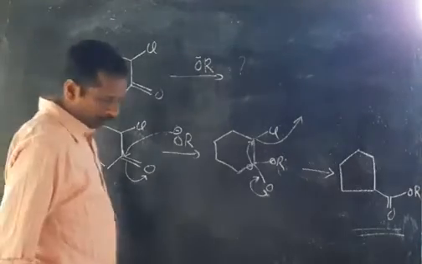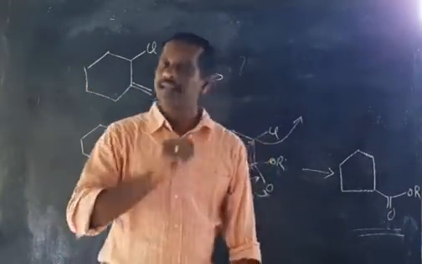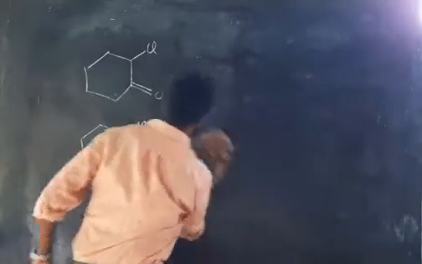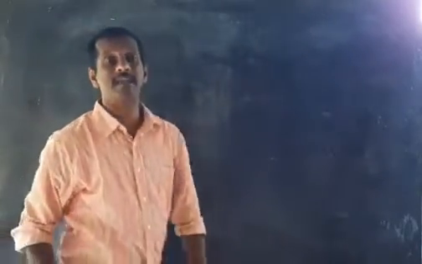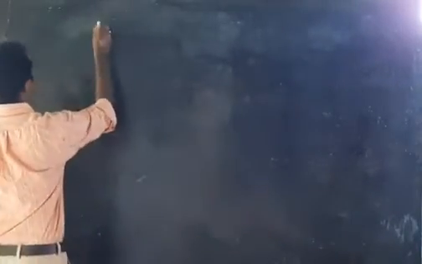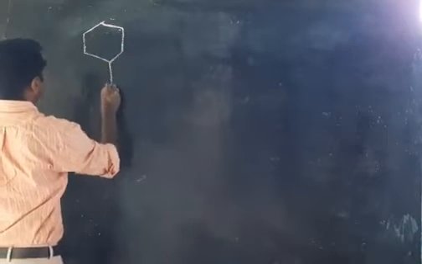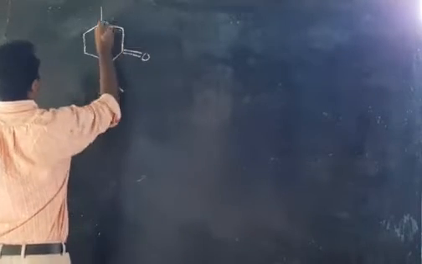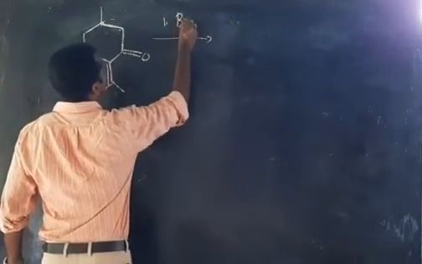Now let us move to a more complicated example coming under Favorsky rearrangement. Look at here. One more example, the last example coming under Favorsky rearrangement. Suppose this is our compound, and it is treated with, one, Br2.